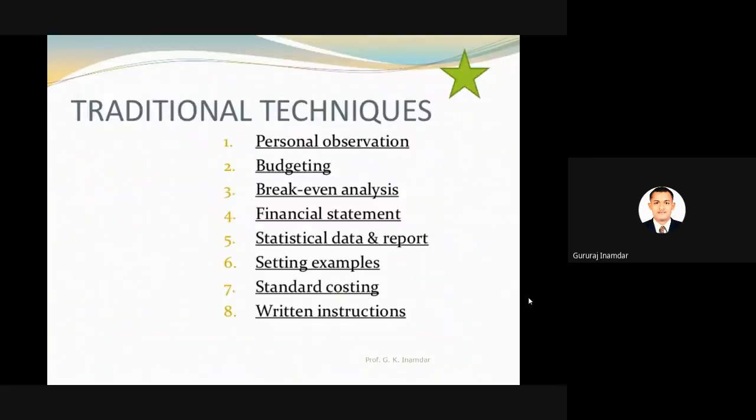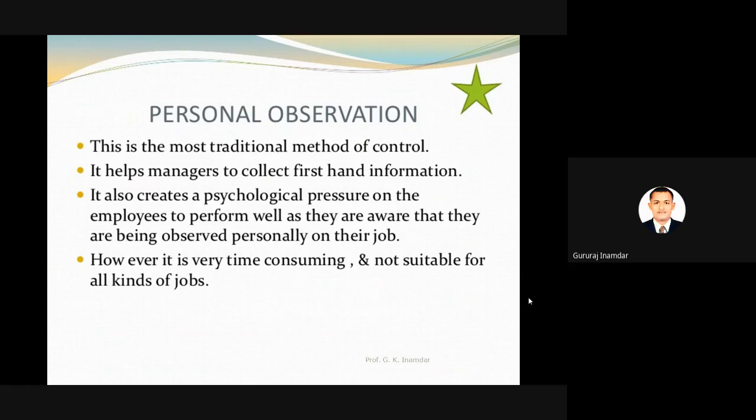Now the traditional techniques of controlling: personal observation, budgeting, break-even analysis, financial statement, statistical data and reports, and standard posting and return instruction. These are the traditional techniques generally used in an organization or industry for controlling. First is personal observation. This is the most traditional method of control. It helps the manager collect first hand information.